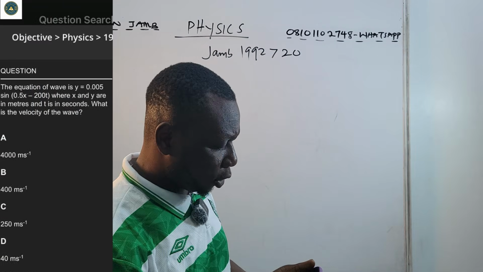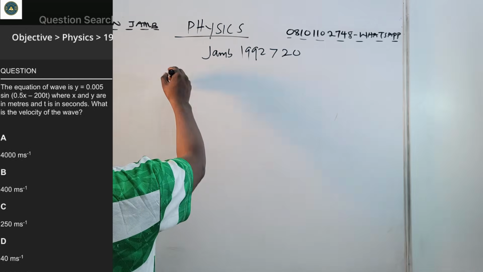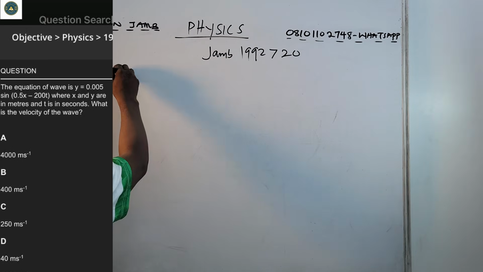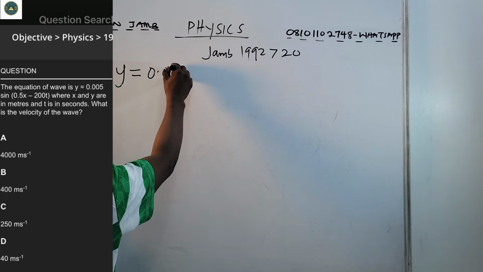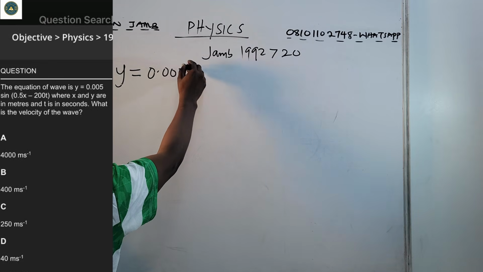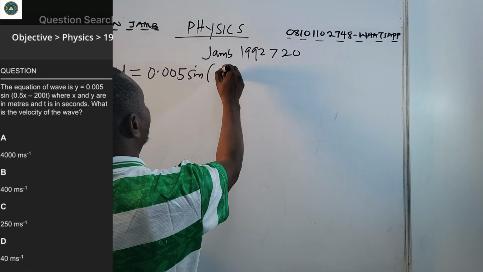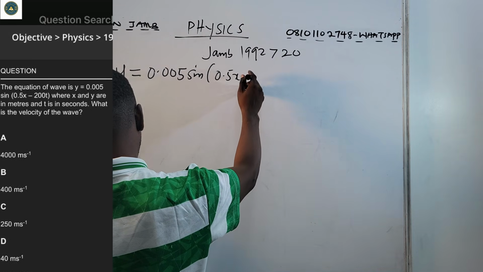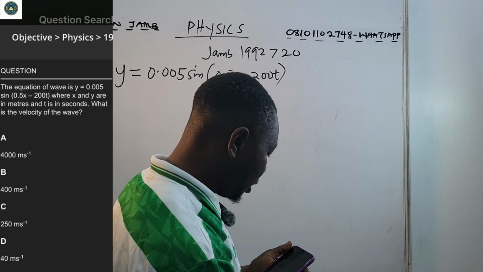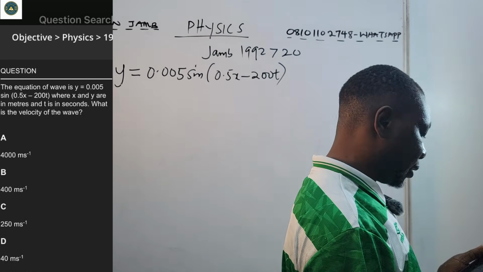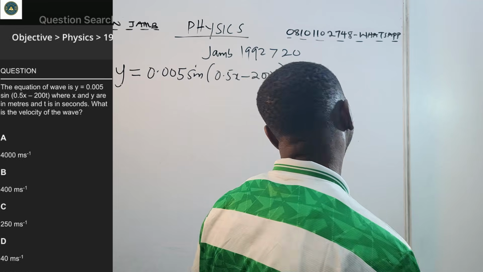This one says the equation of a wave is given as y equals 0.005 sine (0.5x minus 200t), where x and y are in meters and t is in seconds. What is the velocity of the wave?